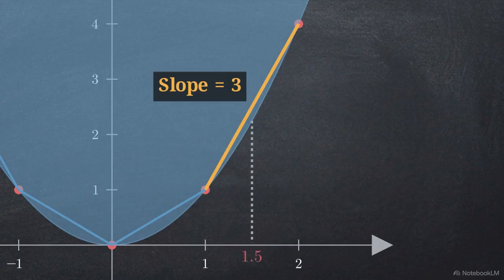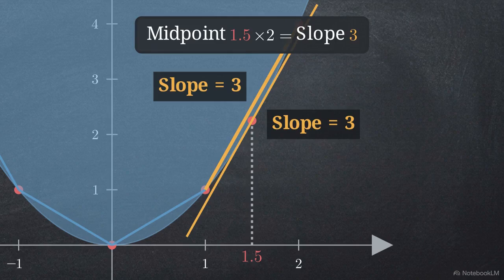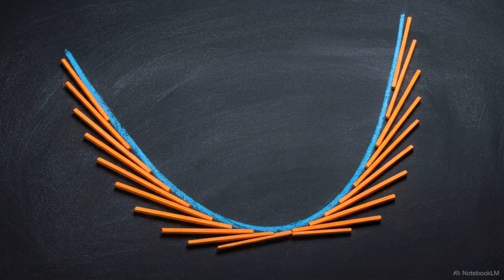To find the true slope of the parabola, we look to the horizontal midpoint. At exactly x equals 1.5, a tangent line sits perfectly parallel to our secant line, sharing that exact slope of 3. Multiply 1.5 by 2, you get 3. This 2-to-1 relationship holds across the entire curve.